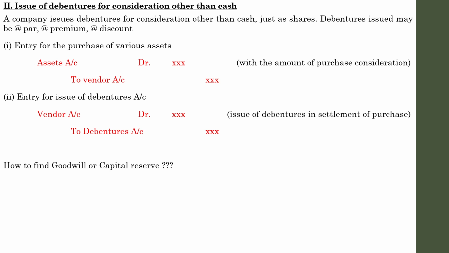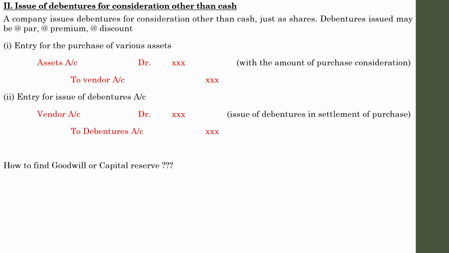So whenever we agree to buy the business of another concern for a certain sum, for example, as I said now, if I am planning to buy the business of Mr. X for 7 lakhs, but after considering the assets and liabilities of that business, I found that the value of the business is only 6,50,000, but I have agreed to pay 7 lakhs, so there is a difference.